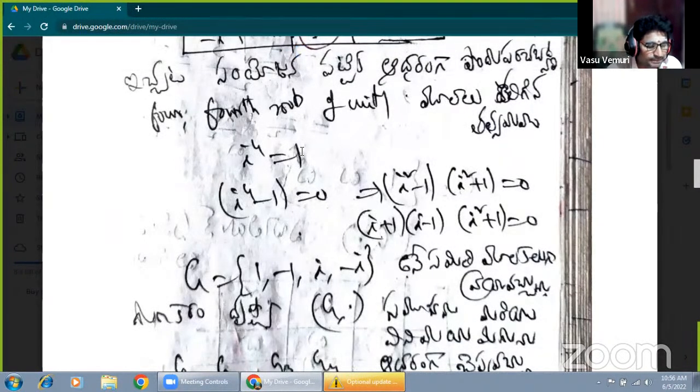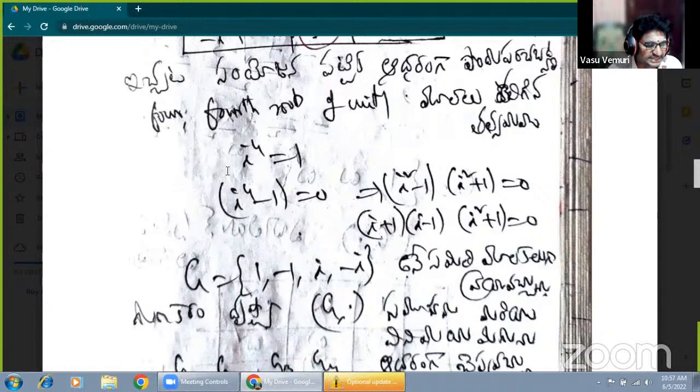Now i power 4 plus 1 converting to this side, that is i power 4 minus 1 equals 0. Now i power 4 can also be written as i power 4 minus 1 power 4. Now this is a power 4 minus b power 4. What is the formula? a square minus b square into a square plus b square equals 0.